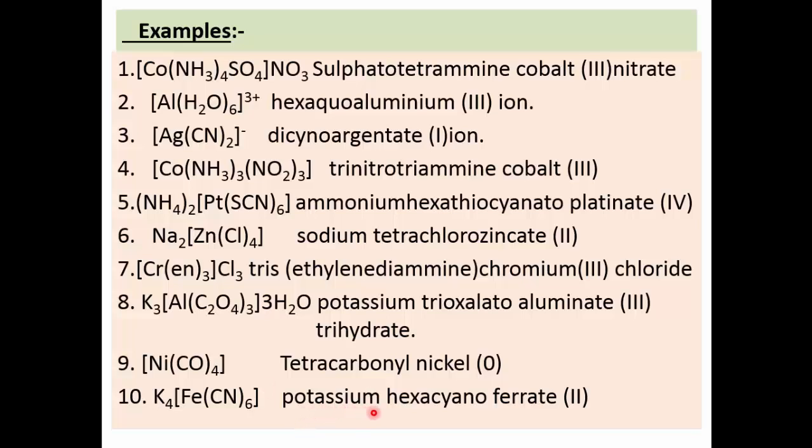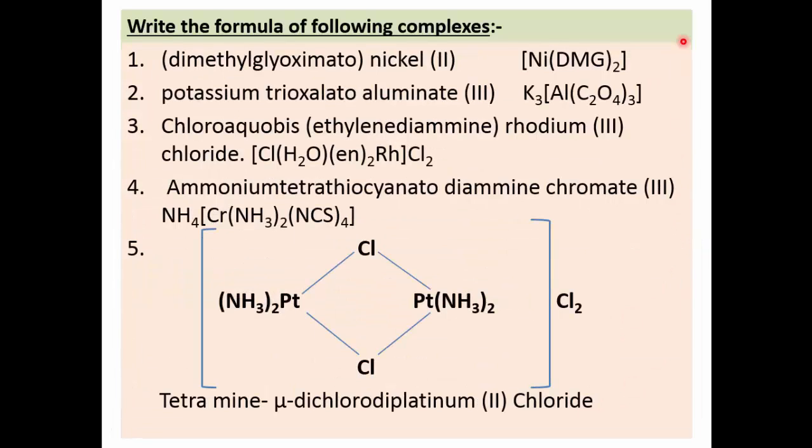Name the potassium, the name of the positive ion. 6 cyanide ions, hexacyano. Fe is part of the anion, therefore ferrate. The valency 2 is added at the end, so ferrate, its valency 2. So in this way, potassium hexacyanoferrate.